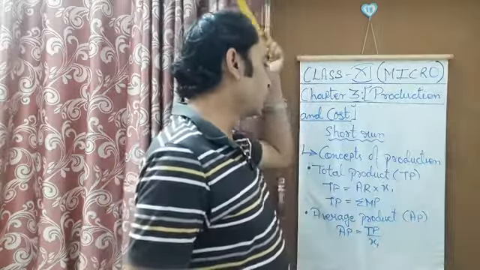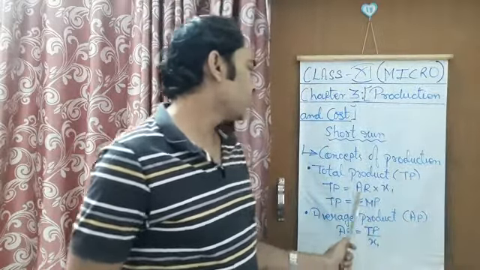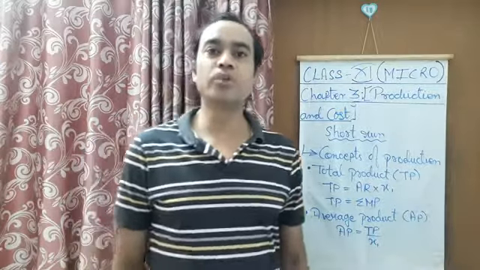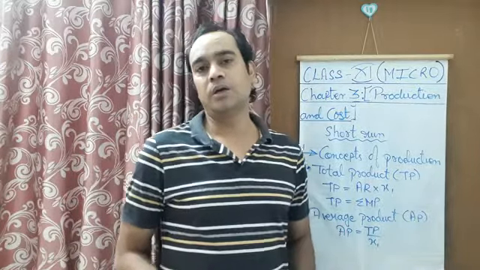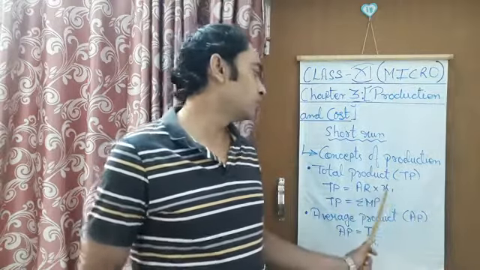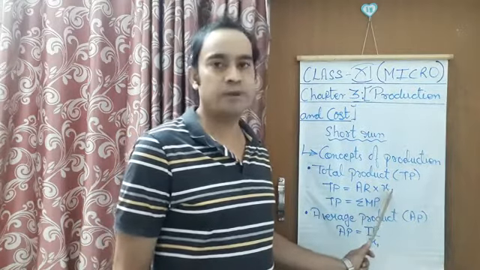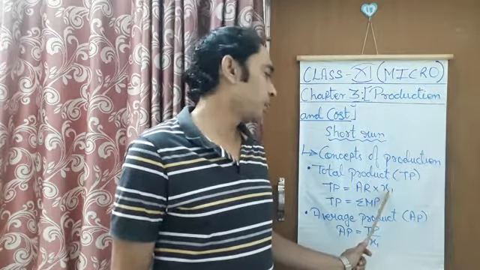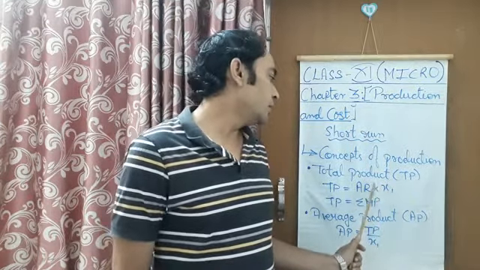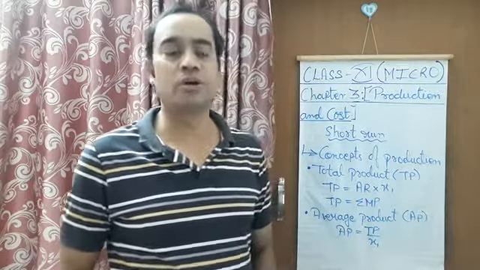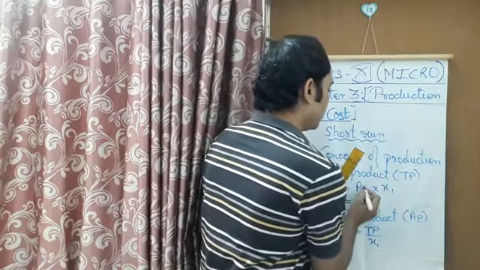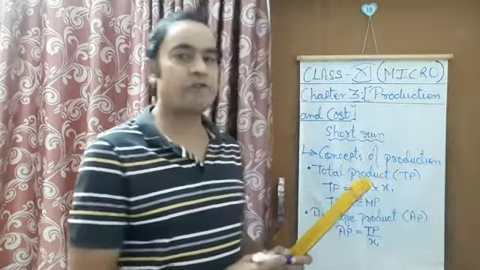There are two formulae for total product. One is TP equals AP multiplied by X1, where X1 is the input used here, the units of input, maybe we can take labor, and AP is the average product.